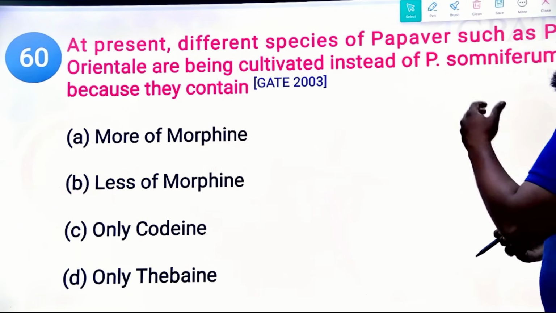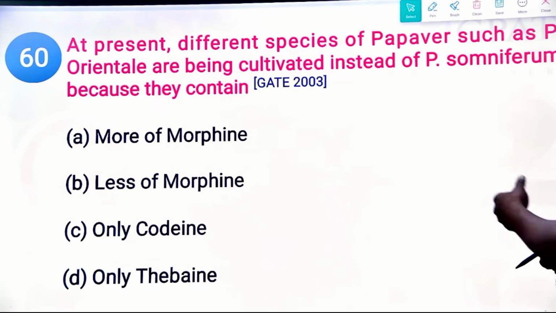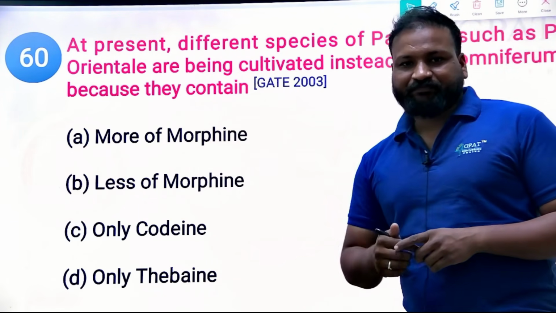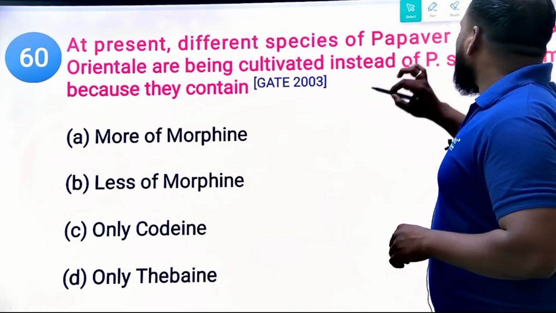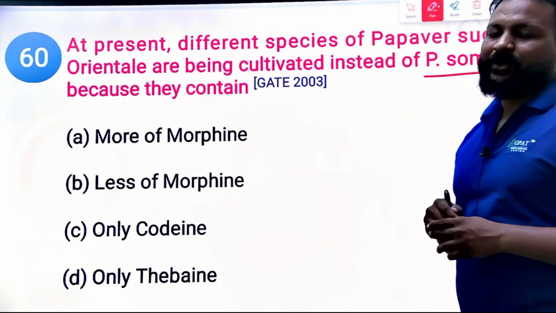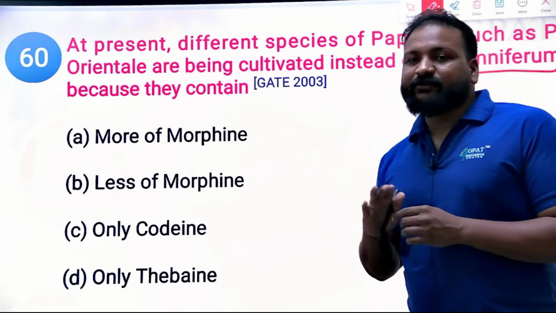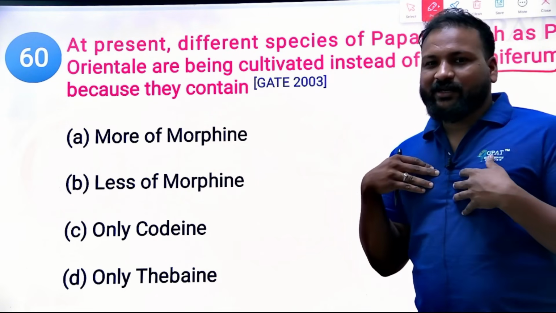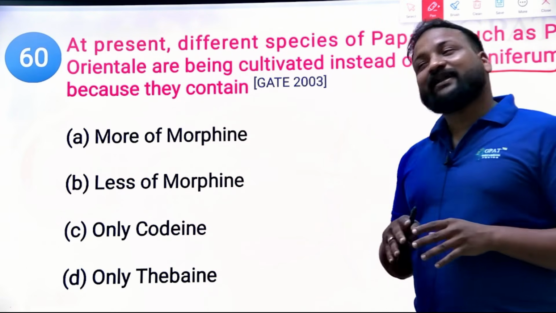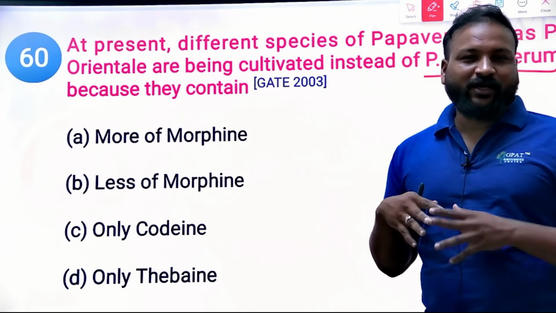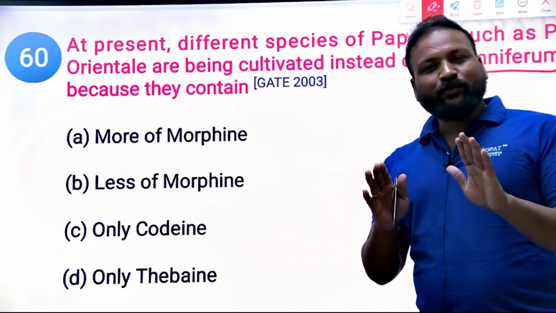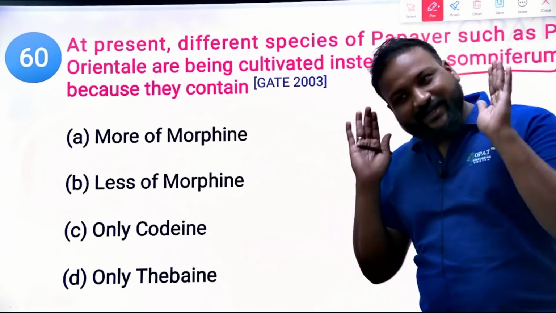At present, different species of Papaver, such as Papaver orientale, are being cultivated instead of Papaver somniferum because they contain something. Generally we would cultivate Papaver somniferum, but instead the official and legal narcotic cultivators are cultivating orientale. You and I are not allowed to cultivate opium, right? If you cultivate it, you and I would go to jail, because it is not legal.